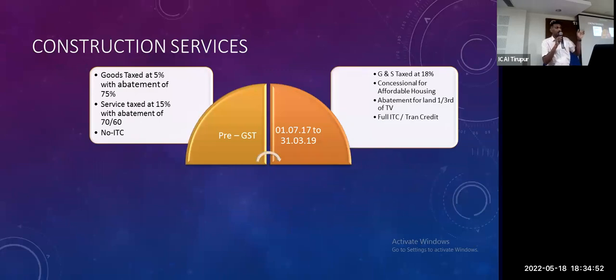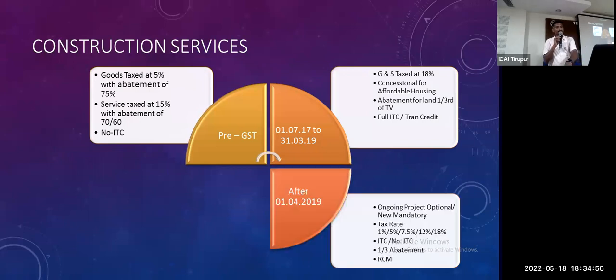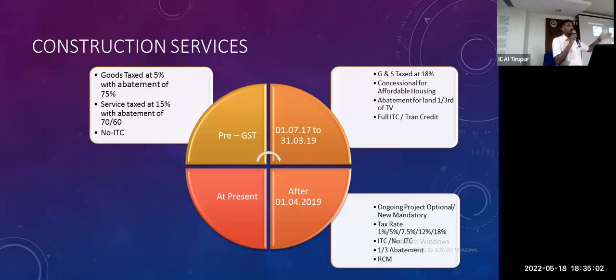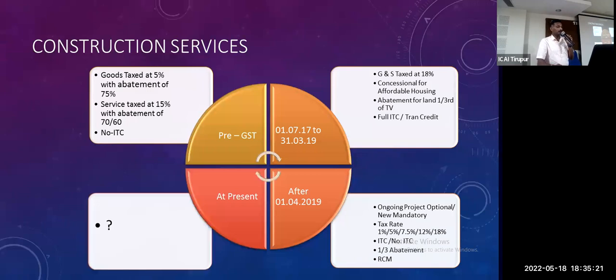Before that, we have goods at only 5 or 12%. Abatement is there for service tax. But now, after 1/4/2019, for ongoing projects the option is mandatory. We started before 1/7/2017, but if we cross our construction contract or some other related project after 1/4/2019, it is mandatory. We have to convert to the new scheme, even if we have not disclosed or declared it. This is the short scenario.